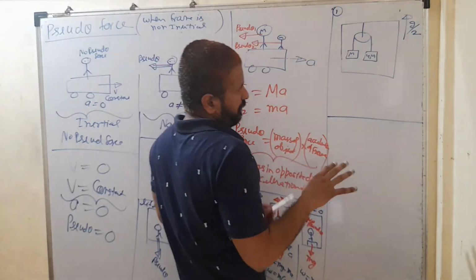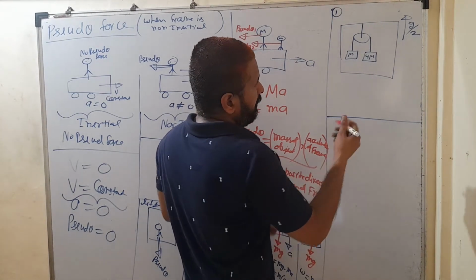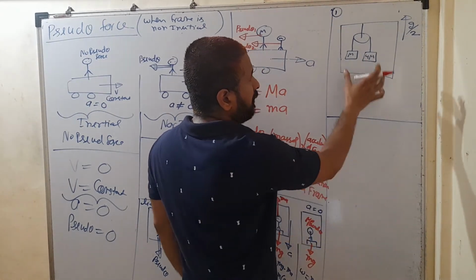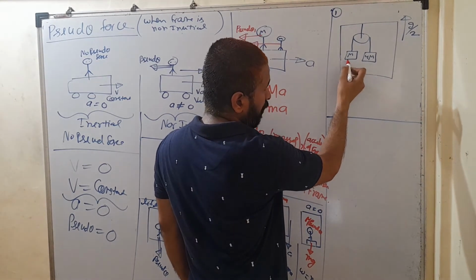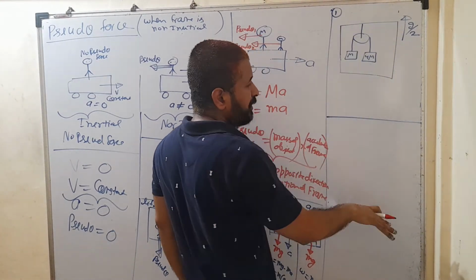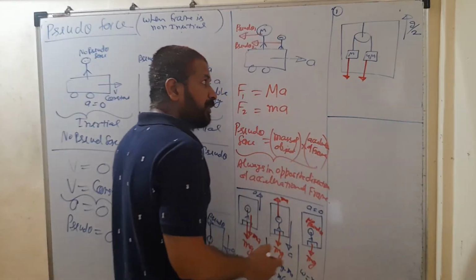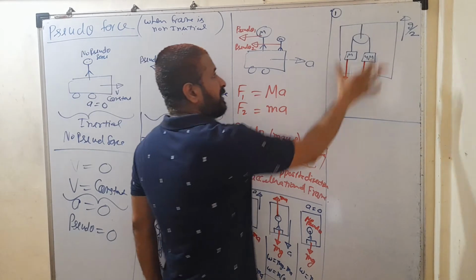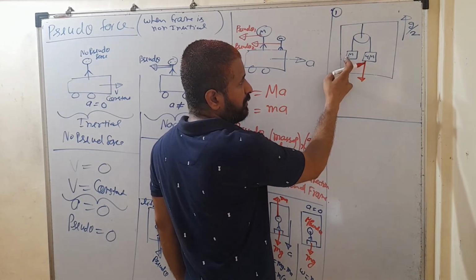The first step, just show the pseudo forces. That's the additional force which we are getting here. This frame is accelerated upwards, so both the blocks will be getting pseudo force in downward direction, because frame is accelerated upward, pseudo is downward. So pseudo force acting on this and pseudo force acting on this. First I am showing the pseudo force only. What is the pseudo force acting on this?